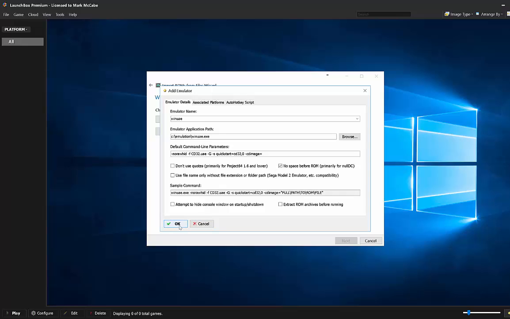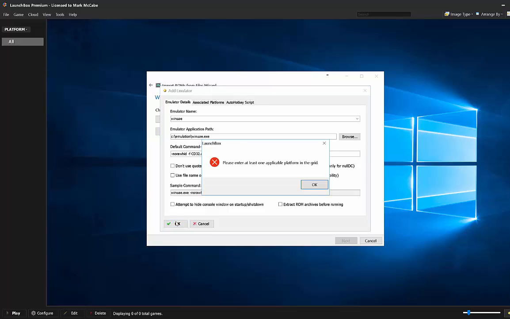and then hit OK. Now I can't take total credit for the command line parameters. I did find them on a Google search on a really old archived forum. I don't have a link to that, but as soon as I find it, I will post a link and credit the person who first wrote out that command.